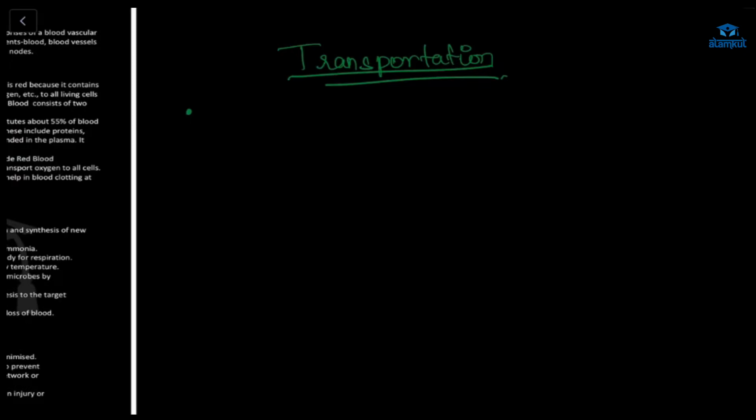So what is it, Rushil? Digestive system, right? Why is the need? In the digestive system there is digestion of food. Then after digestion, the food has to be absorbed, and it has to be transported to all the other parts of the body, from the digestive system to all the parts of the body. So transportation is required.